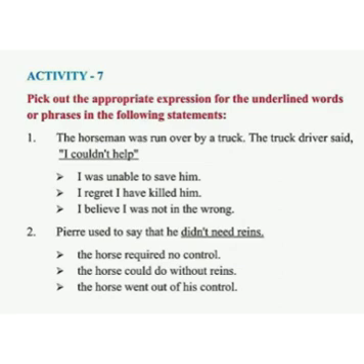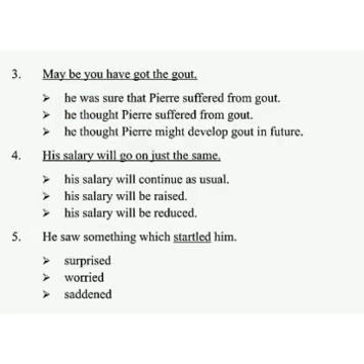Third one, maybe you have got the gout. Here options are given. A, he was sure that Pierre suffered from gout.